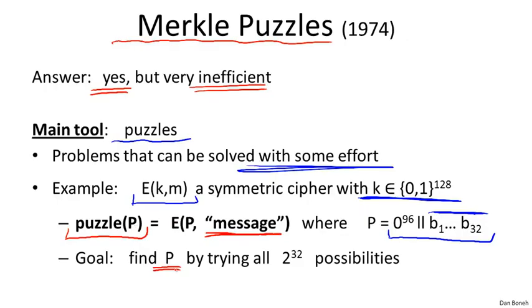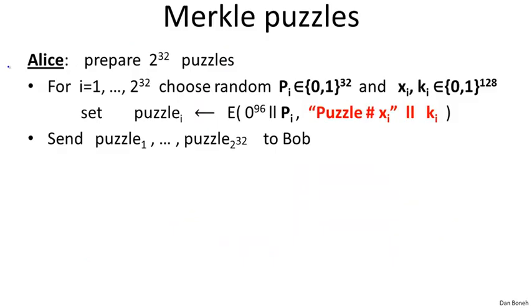Remember, the first 96 bits are all 0, so there are really only 2 to the 32 possible keys to try. For each key, we'll try to decrypt this puzzle and see if we get the plaintext message, and if so, we know that we've recovered the right solution P. So within 2 to the 32 work, we can solve this puzzle, namely we can find P just given puzzle P.